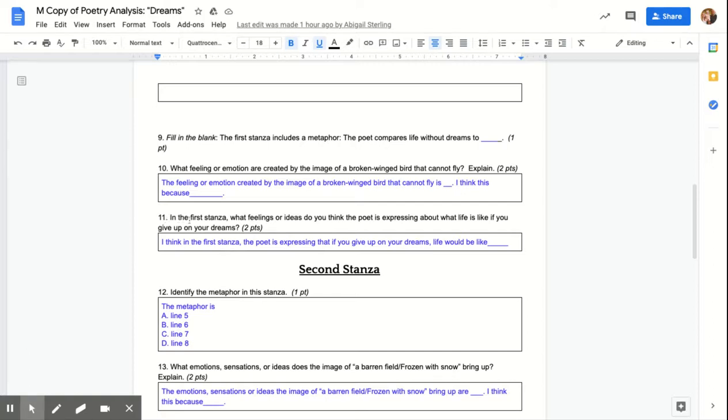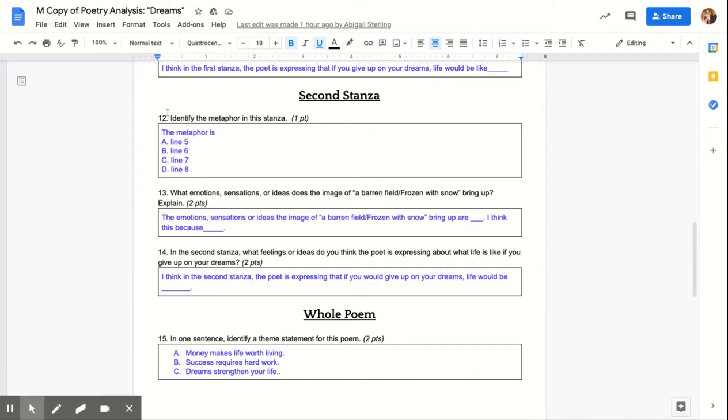Number 11. In the first stanza, what feelings or ideas do you think the poet is expressing about what life is like if you give up on your dreams? Here's your sentence starter. I think in the first stanza, the poet is expressing that if you give up on your dreams, life would be like blank.